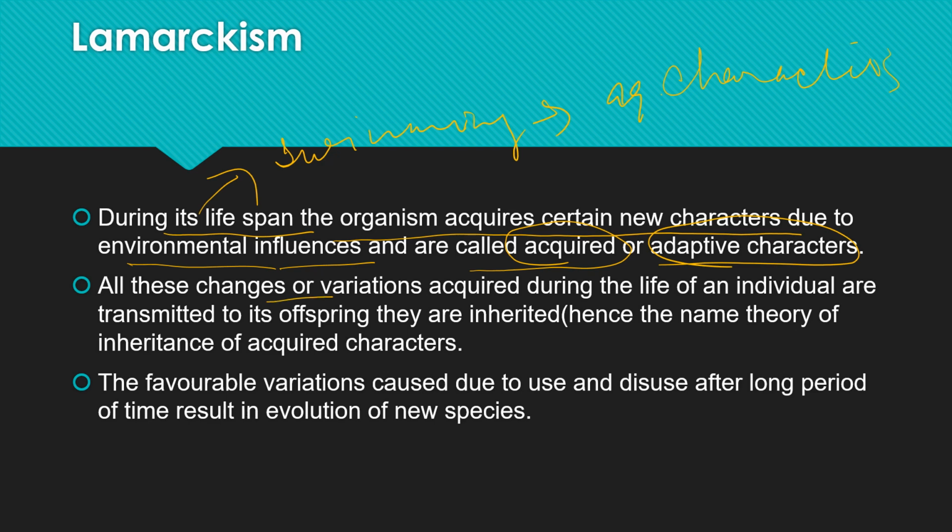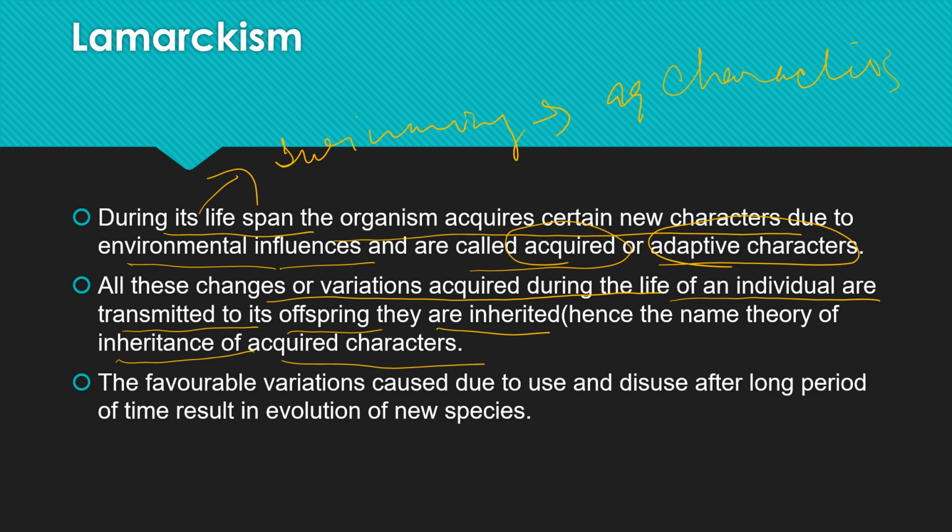So these changes or variations acquired during the lifespan of an individual are transmitted to its offspring and they are inherited. That is the inheritance of acquired characters, but these acquired characters, like swimming, can't be passed on to the next generation. So they cannot be inherited. There has been certain debate on this law of use and disuse, because the characters which are acquired by a person are not always passed on to the next generation. So inheritance of acquired characters cannot happen in that case. These are all adaptive or acquired characters a person is acquiring.